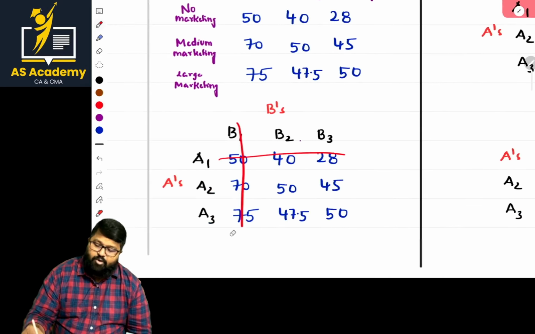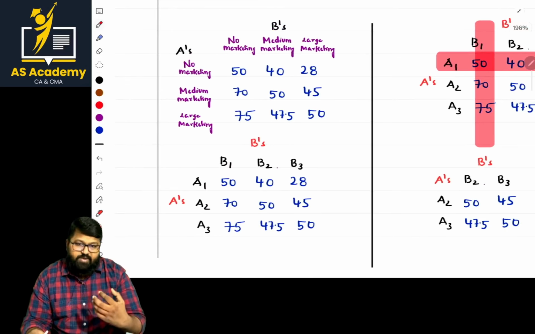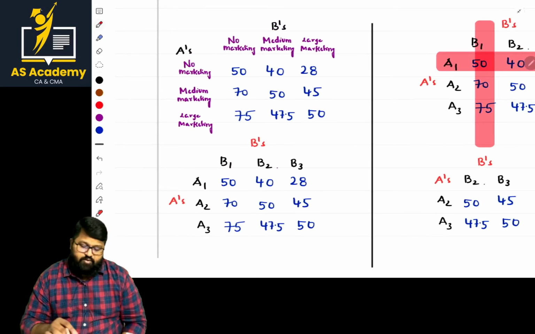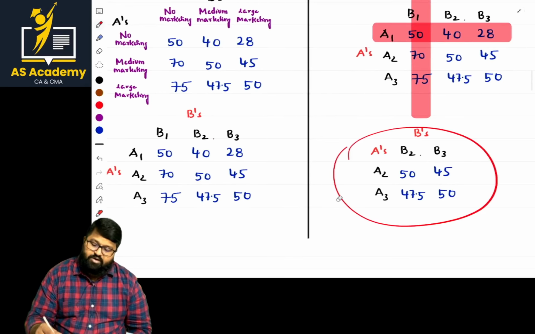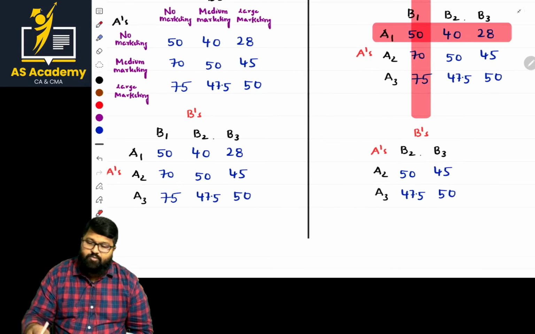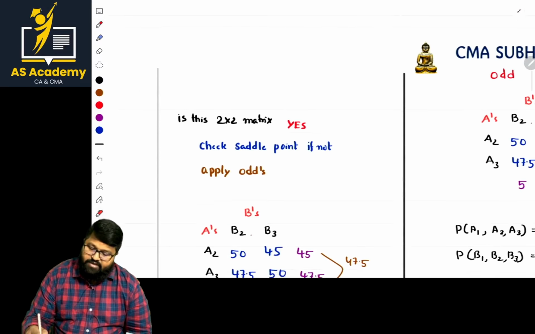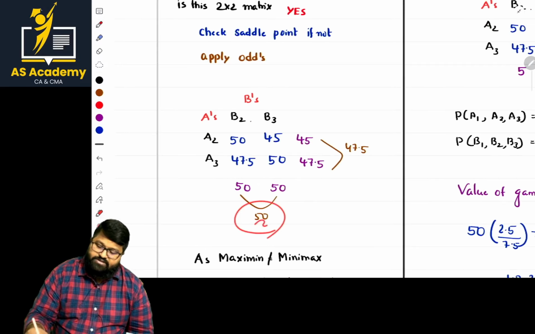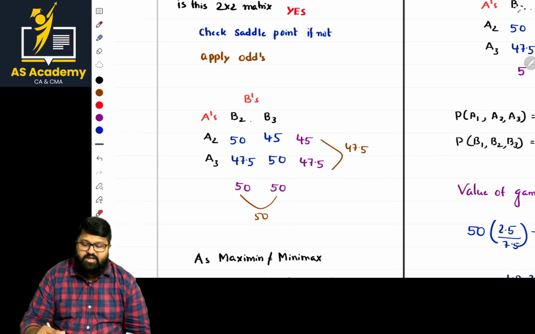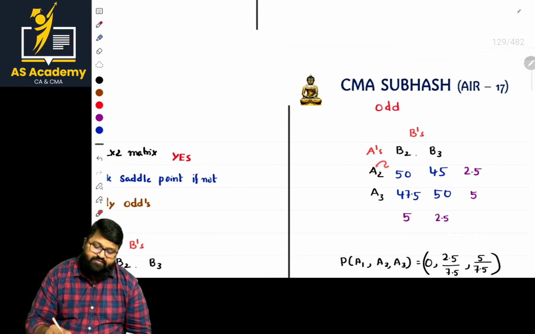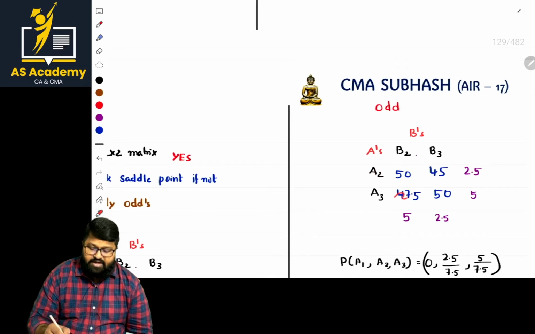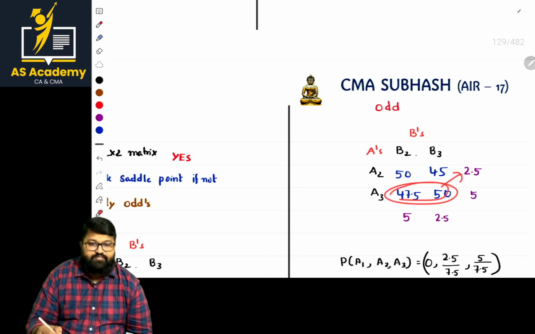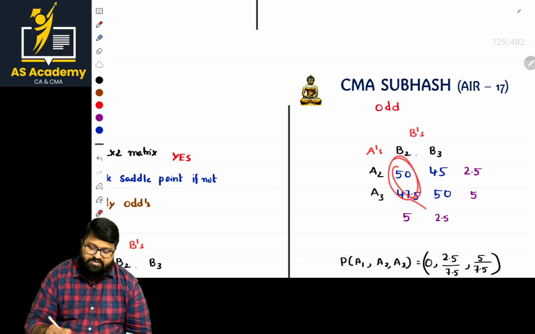Now we go to saddle point application. The most important point is that framing is important, how you are framing. Okay, now we go to saddle point checking. What is the basic rule? Minimax, maximin. If it is not satisfying, then automatically apply the odds matrix. In the case of the odds matrix, the difference between these values is written here, and the difference between these two values is written here, and the difference between these two values is written here, and the difference between these two values is written here.